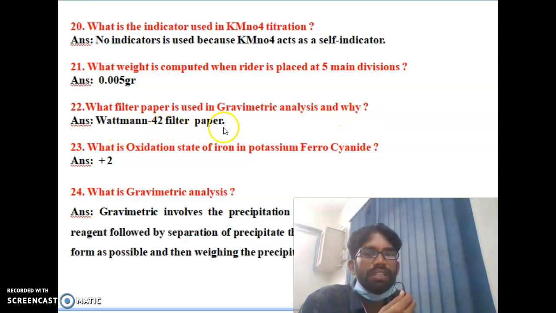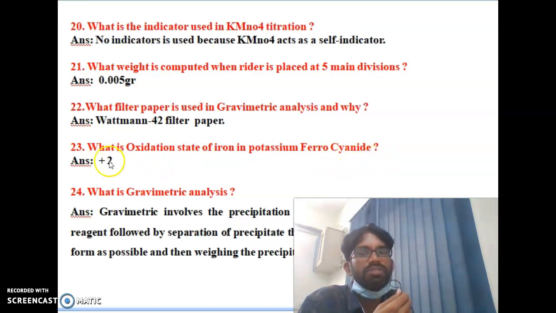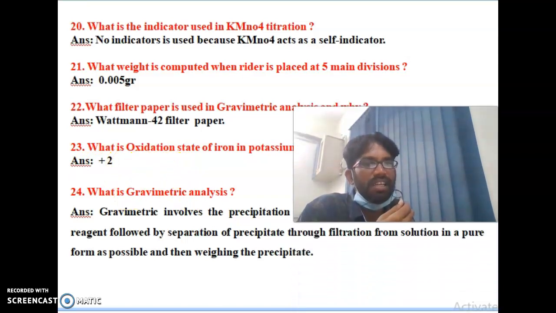What filter paper is used in gravimetric analysis and why? Whatman 42 filter paper is generally used for gravimetric analysis. What is the oxidation state of iron in potassium ferrocyanide? Fe, iron is +2. What is gravimetric analysis?